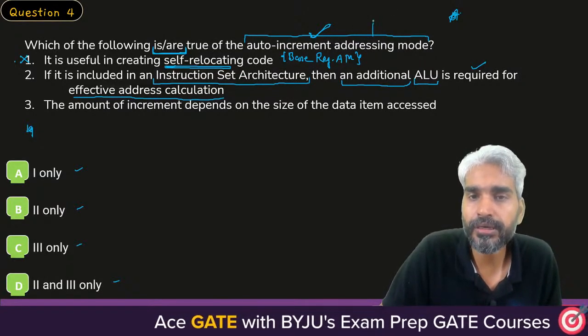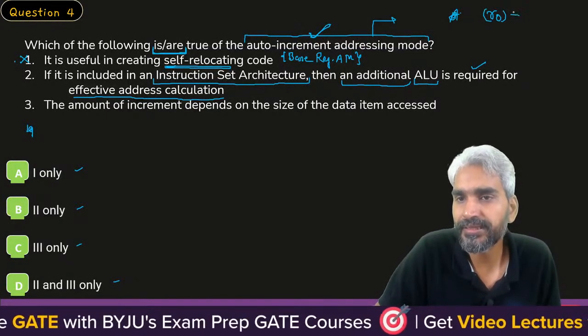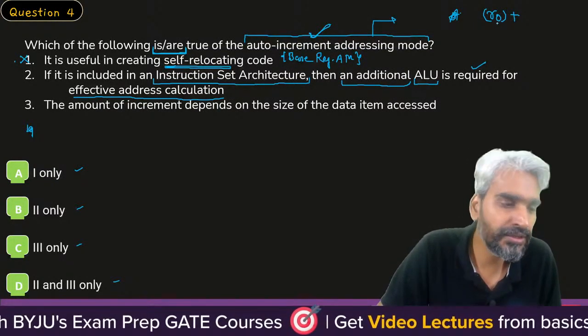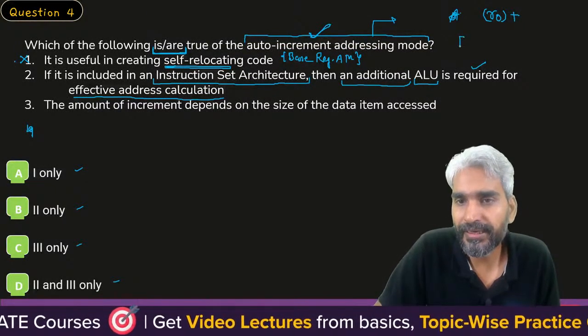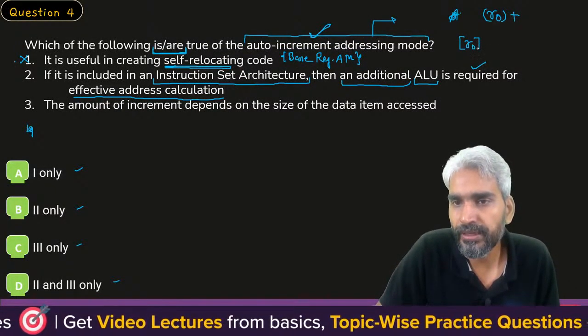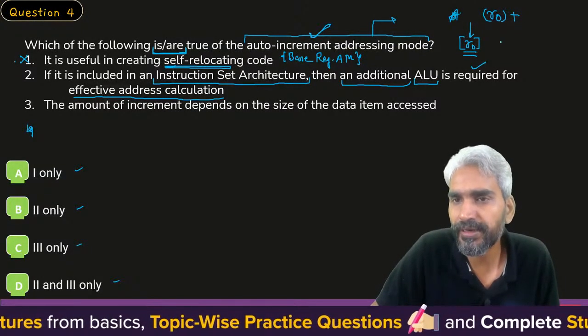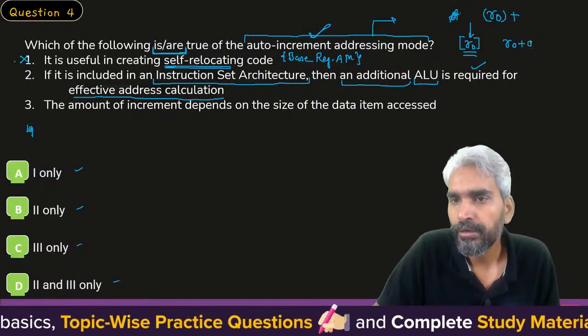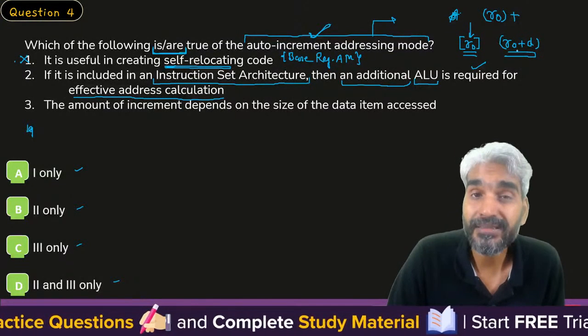Sir, the auto-increment addressing mode, if written as R0 plus, and let's assume R0 provides the address, then the content of register R0 will give you the effective address, and after evaluating this address, you will increment the value by some size.